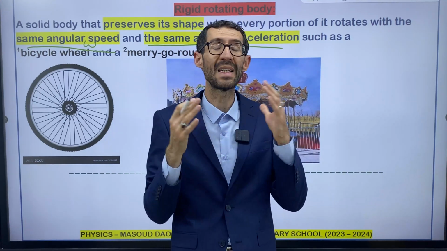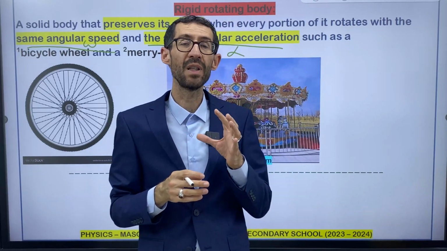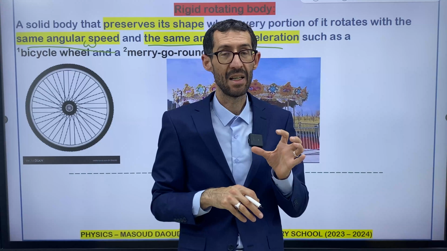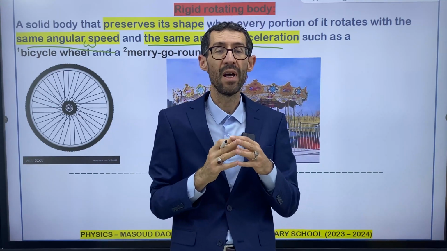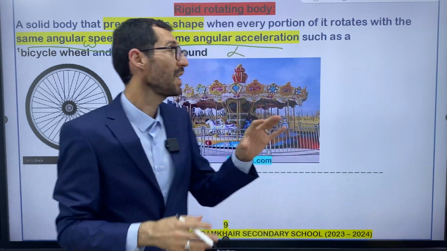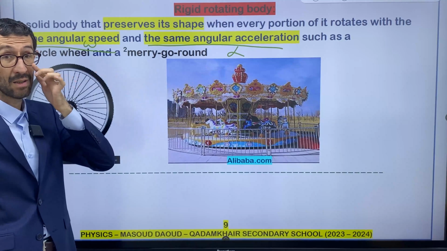But the Sun itself, and all of the stars in general, are not considered rigid rotating bodies because they are made of extremely hot gases. They are in a gaseous state. That's why they are not rigid rotating bodies, because you cannot apply these two conditions to the stars, right?